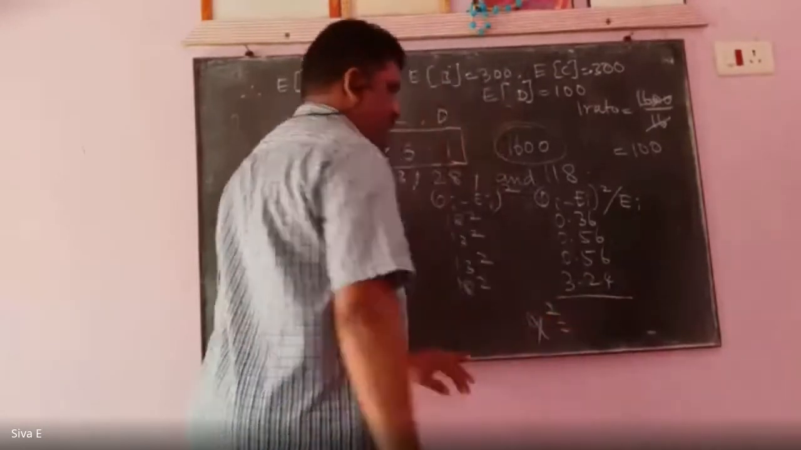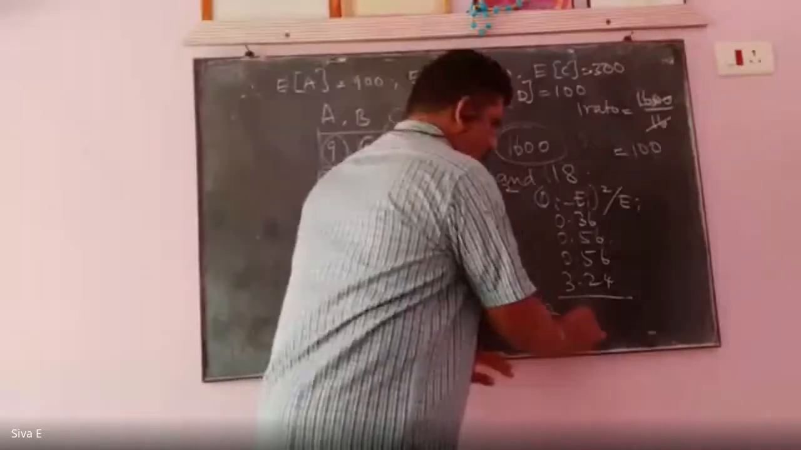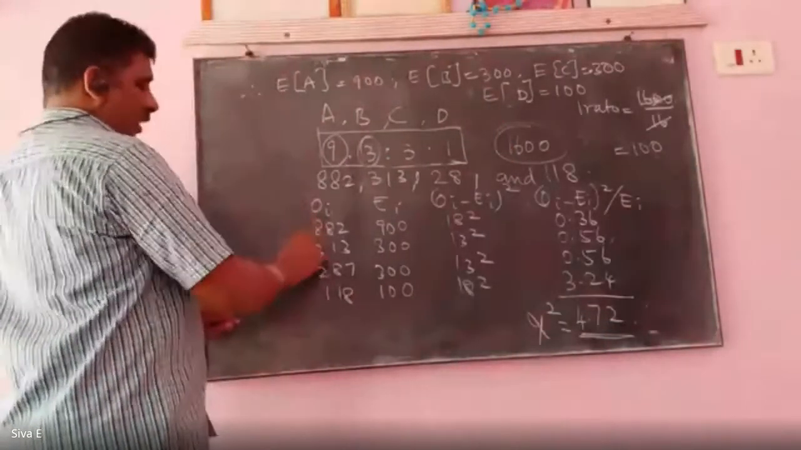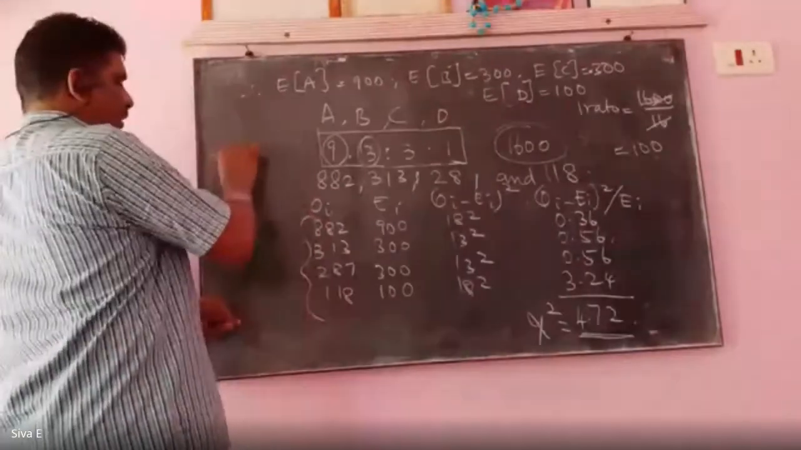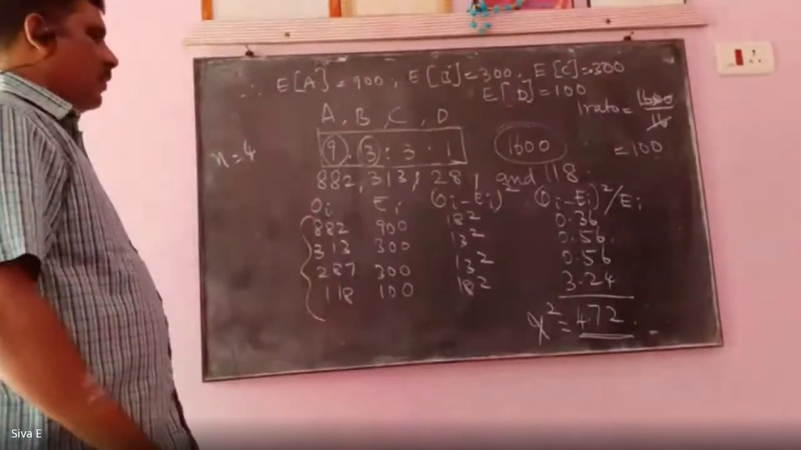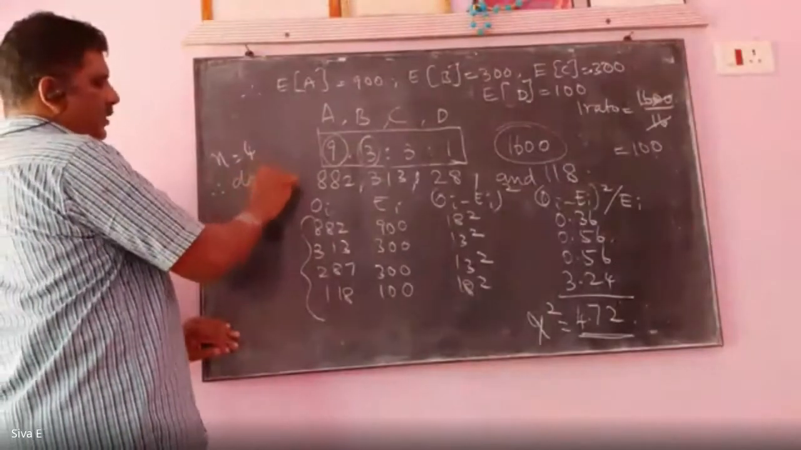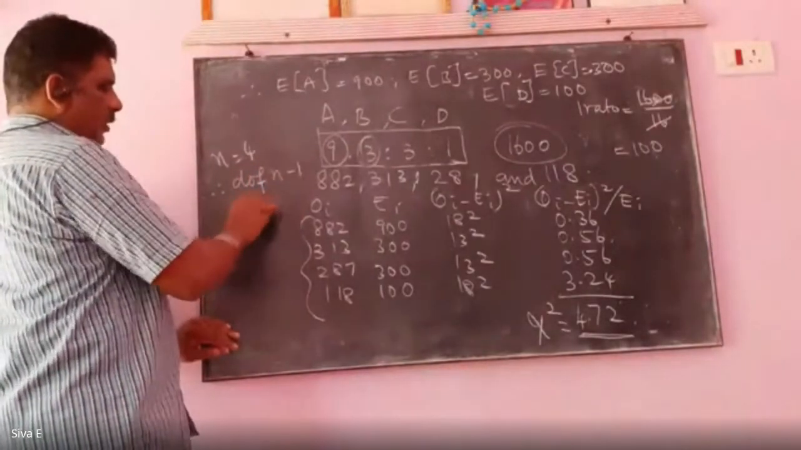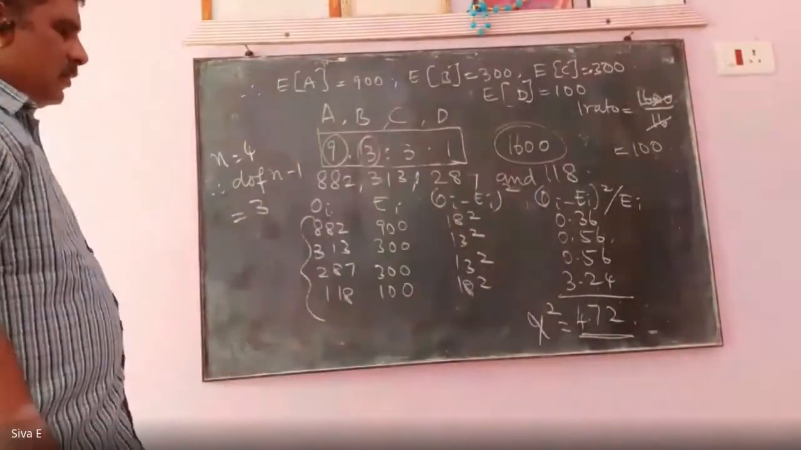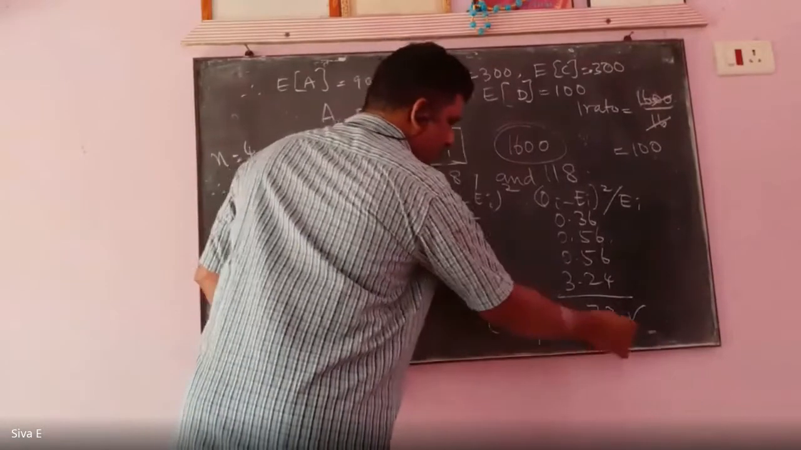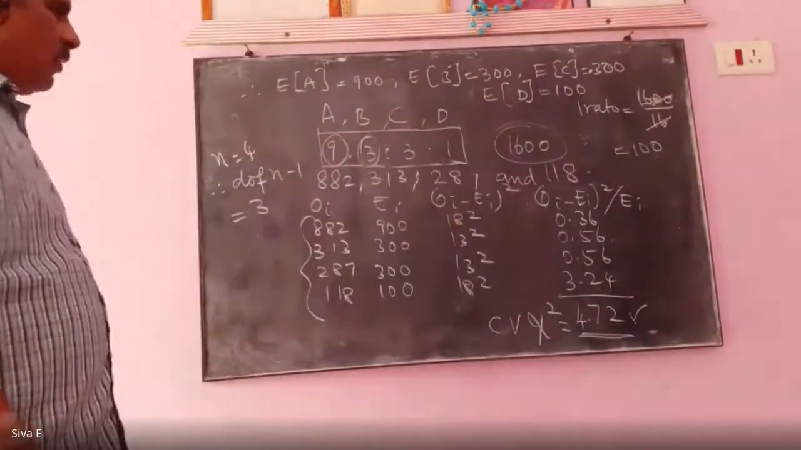You will get chi-square equal to 4.72. Here the number of cases n equals 4. Therefore, the degrees of freedom is n minus 1, that is 3. So the calculated value is 4.72. Then what is the table value? How to find the table value?